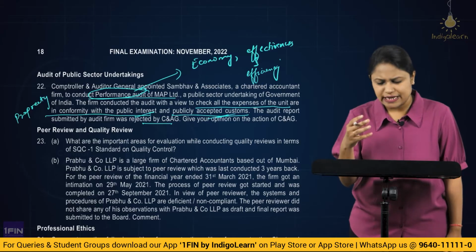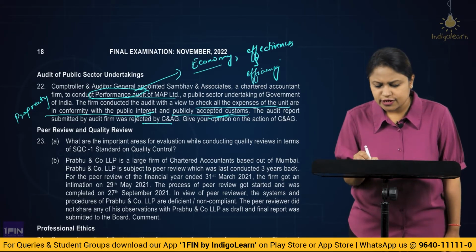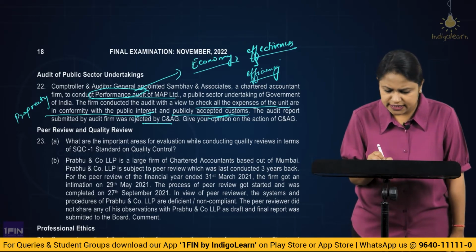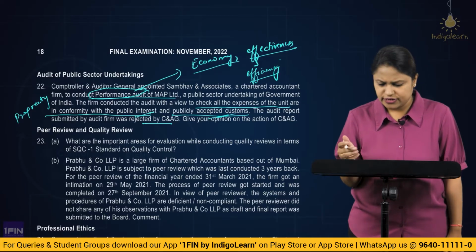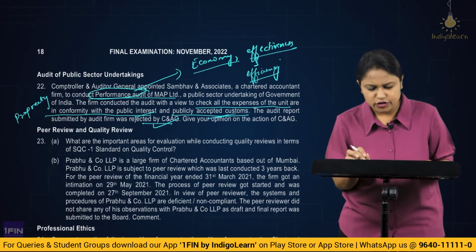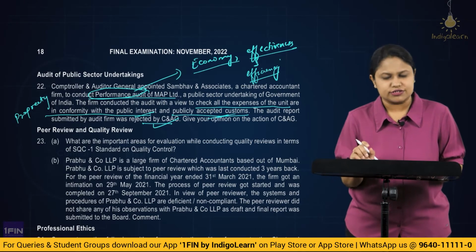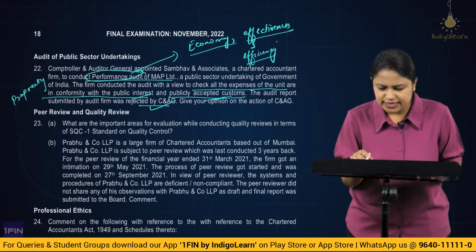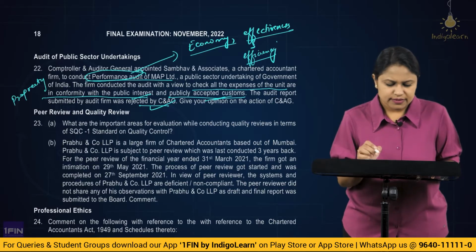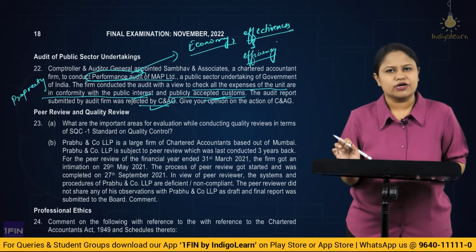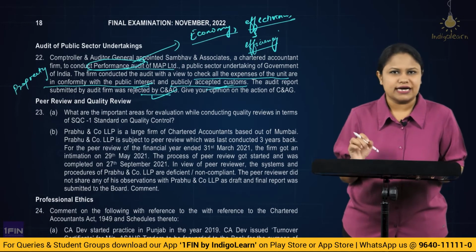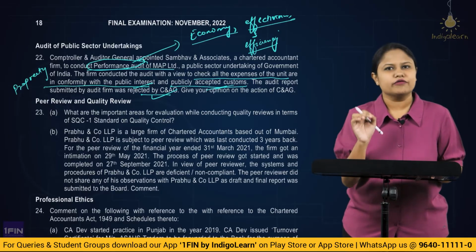So basically the audit should be planned and strategized in such a manner that you are looking into the economy, effectiveness and the efficiency of the programs, correct? But here they are looking into the public interest and the publicly accepted customs, so what CAG has done by rejection is very much in line, okay, because they have not done what is required to be done as per the given regulation, correct? So here the 3 E's basically talk about the performance audit. This is what had to be checked regarding the programs and the activities of the government, but they have looked into the proprietary, which is absolutely not correct. So here the CAG's rejection is absolutely in line, okay. I would recommend you go through the suggested answer so that you get a clear understanding of how you write it, okay.